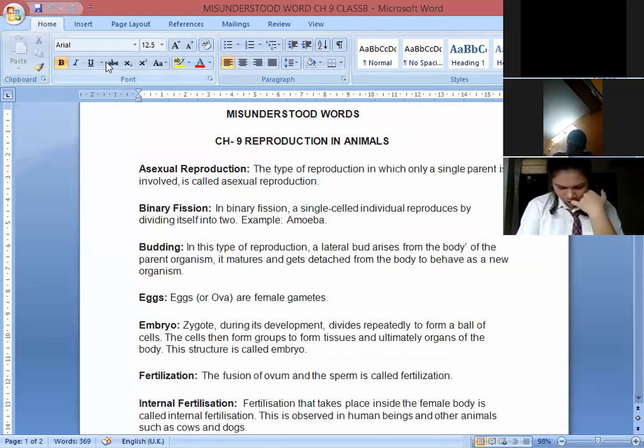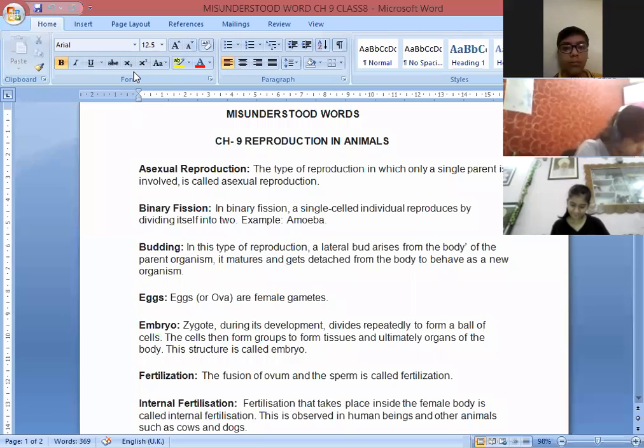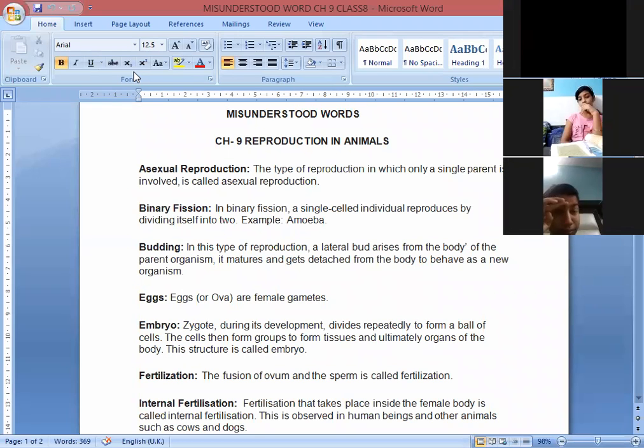Can we say that all viviparous are mammals? Yes, exceptions are also there, beta. Exceptions are also there. So children, you have to write this down in the notebook. Okay, so these all are the misunderstood words of chapter number 9.